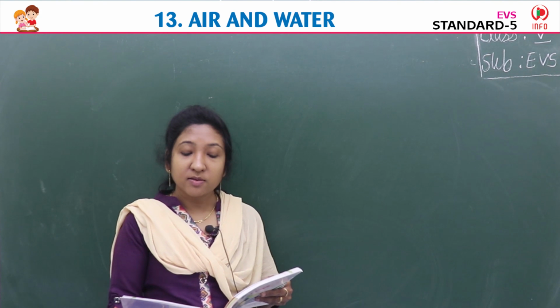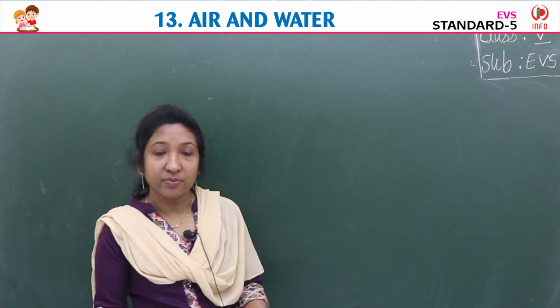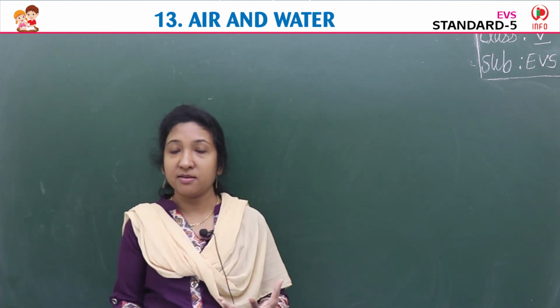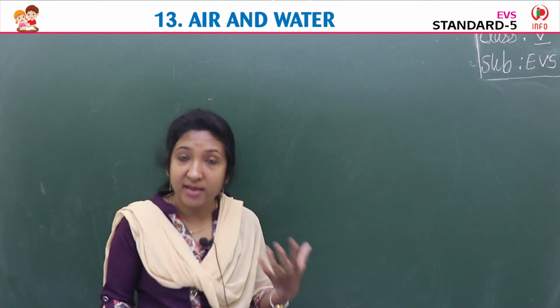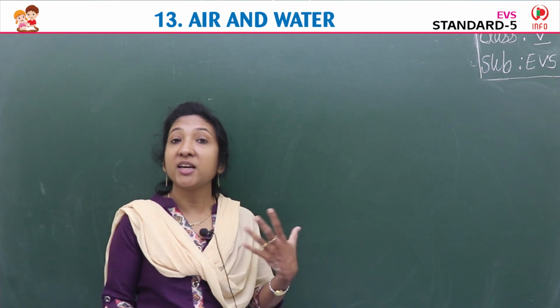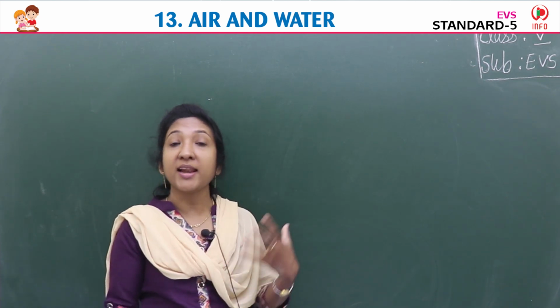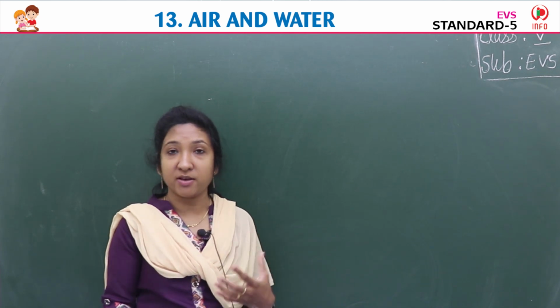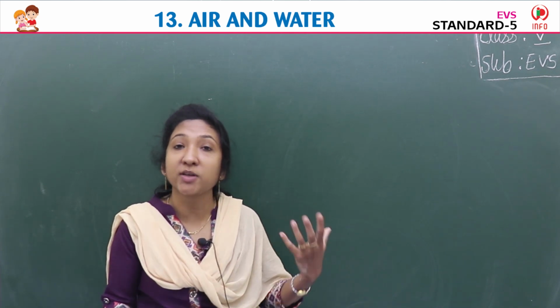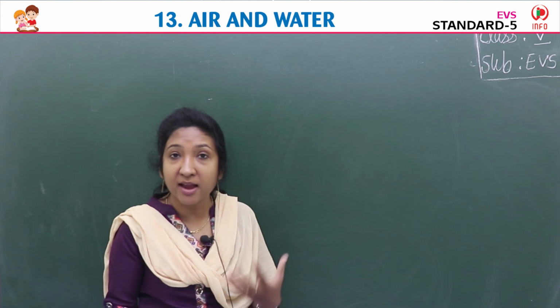Yes, children. So we learned about air. Air is a mixture of gases, isn't it? What all gases are present in the air and how they are useful to us, that we learned. Then we learned about the atmosphere, the layers of the atmosphere, and how the atmosphere protects us from harmful radiations of the sun.